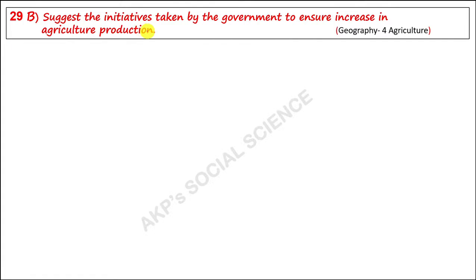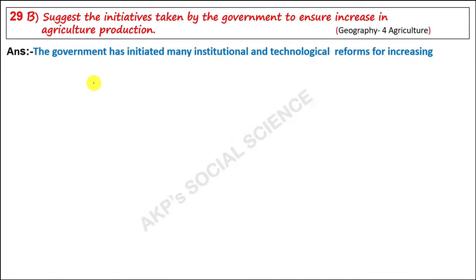Suggest the initiatives taken by the government to ensure an increase in agricultural production. The government has initiated many institutional and technological reforms for increasing production and productivity in the agriculture sector.